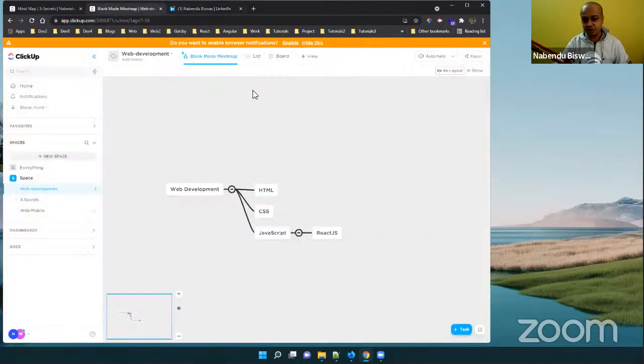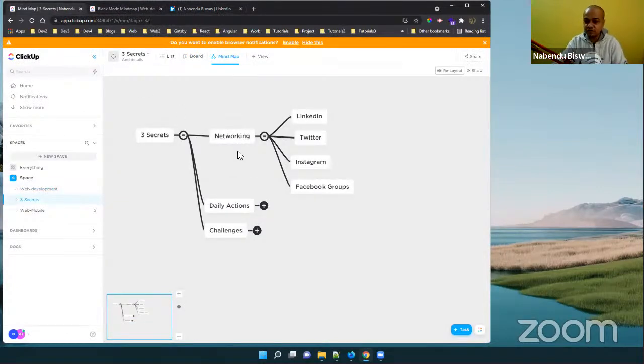LinkedIn is the most powerful for a developer. You have to be on LinkedIn. Whatever small projects you do, you have to share them on LinkedIn. Say, I have done these small projects today, or I have learned this new thing. Those things you have to post on LinkedIn.